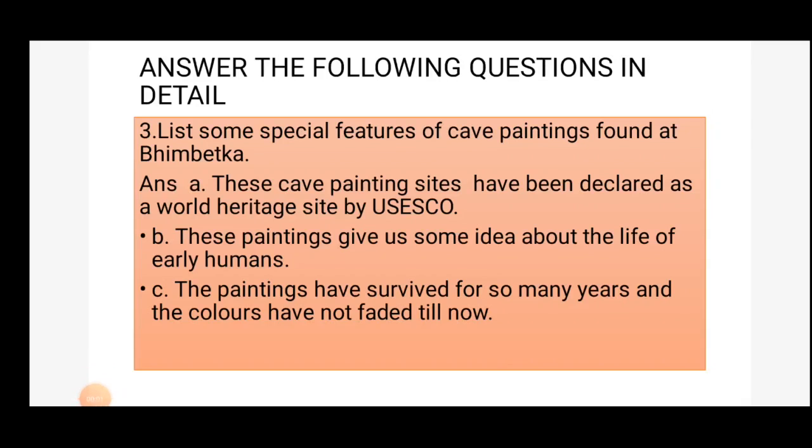Third and last detailed question is, list some special features of cave paintings found at Bhimbetka. Answer, Bhimbetka cave painting sites have been declared as a World Heritage Site by UNESCO. So these sites need special protection. Second point, these paintings give us an idea about the life of early humans. We get more knowledge about the life of early humans with the help of these paintings.